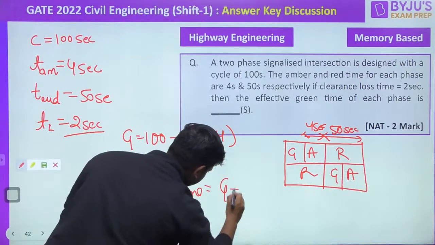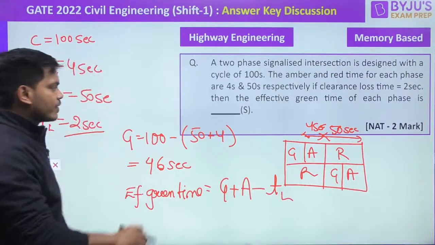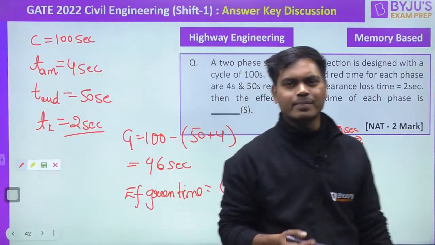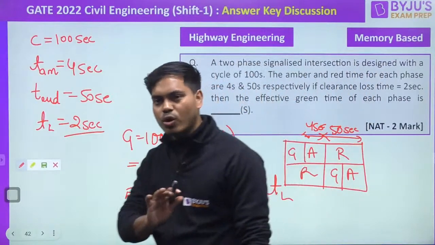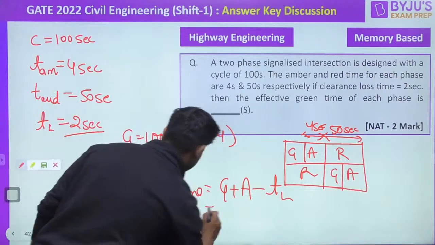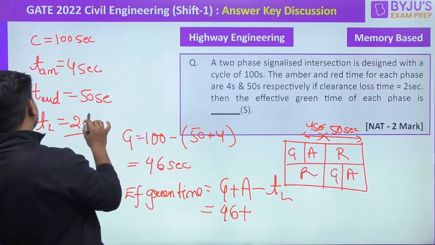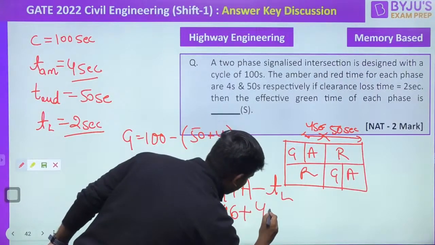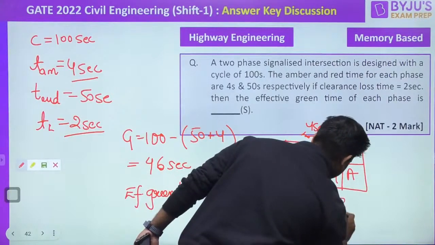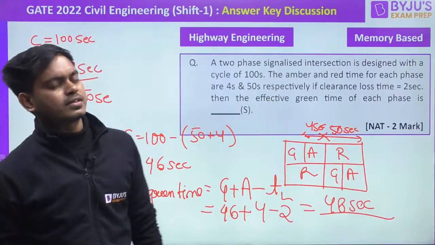green time plus the amber time minus the loss that we are having, whatever the reason given to us. Here they have said startup loss time, clearance interval, all red time, which we all know and have discussed already in the classes a lot of times. So 46 is the green time that I'm getting. 4 seconds is my amber time, and the loss given to me is 2, and that will be 50 minus 2, that is 48 seconds. If you have got the same answer, please fill the chat box with the heart sign.